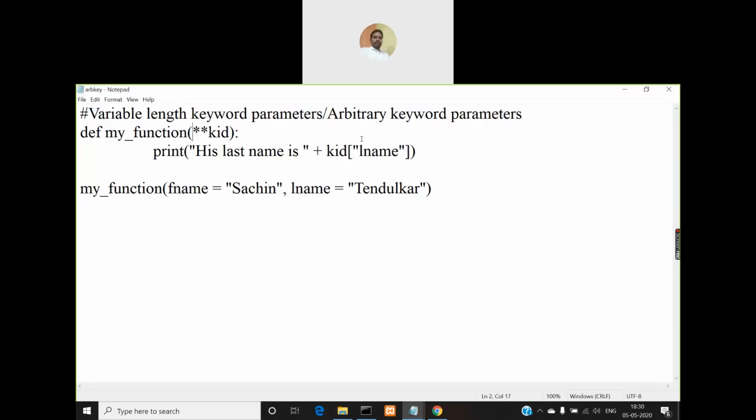Okay, right. So this is about arbitrary keyword parameters we have seen, and simple arbitrary parameters, which do not use keywords. And then we have seen variable length parameters or arbitrary parameters. So these are two types. And what is the other one? Simple keyword parameters. And the fourth one is required parameters. Excellent, correct.